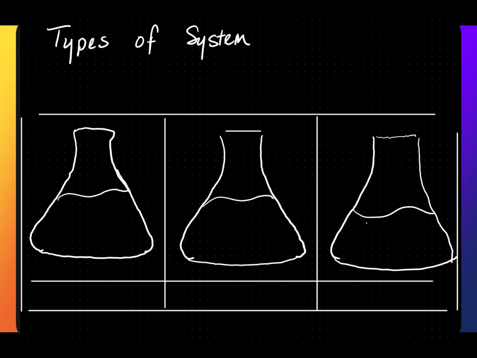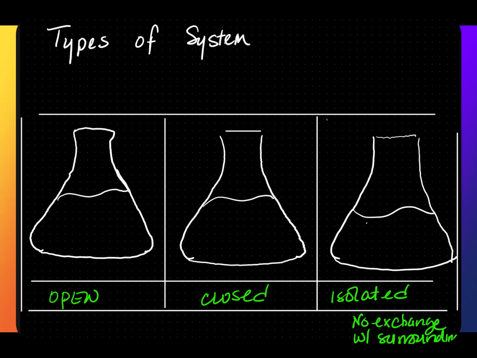There are three types of system. The first one is an open system. The second type is a closed system. And the third type is an isolated system. In an isolated system, nothing is going to enter or leave. So there is no exchange with the surroundings. There is no exchange of mass or energy.